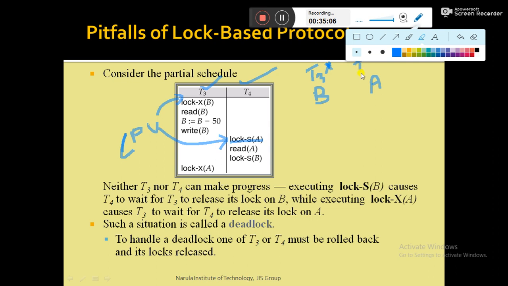That means T4 holds a lock on data item A in shared mode. Shared mode means anybody can access. While T4 is accessing A, if some other transaction wants to access A in shared mode lock, then only that other transaction is allowed to access. So it performs read A, that is also fine, no problem. Now the problem arises here.